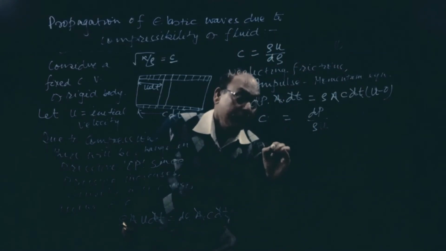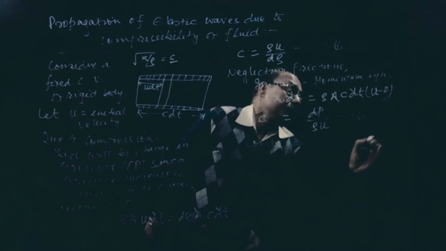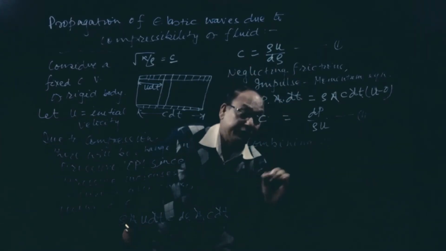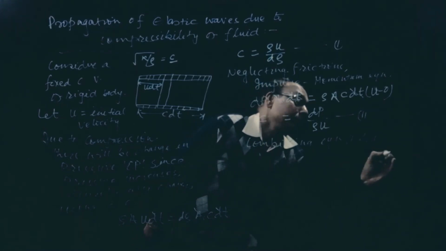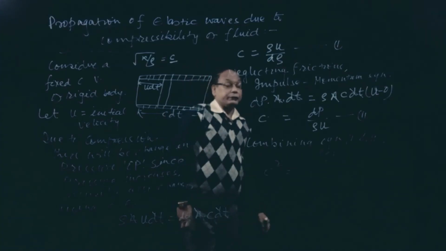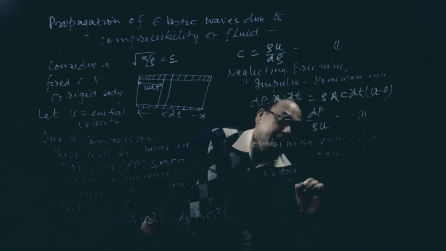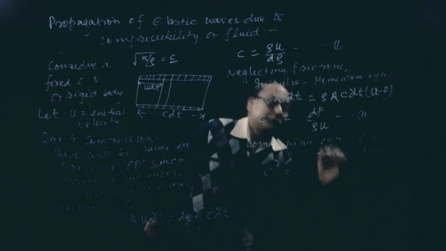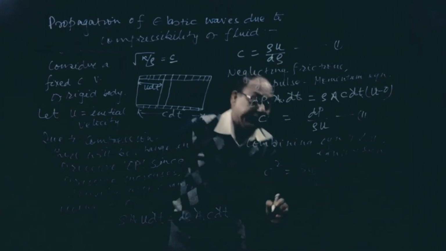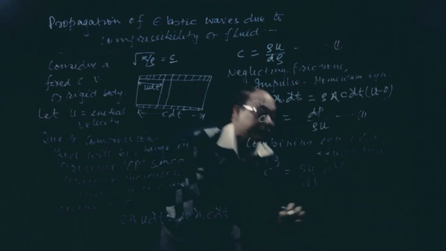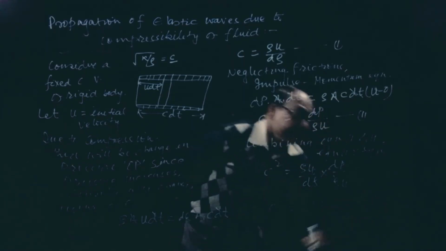Combining equation 1 and 2, that means C square, equation 1 into equation 2: rho u by d rho into dP by rho u. Okay, so this rho u will get cancelled and C square will be equal to dP by d rho. So this is a very important expression we have derived.